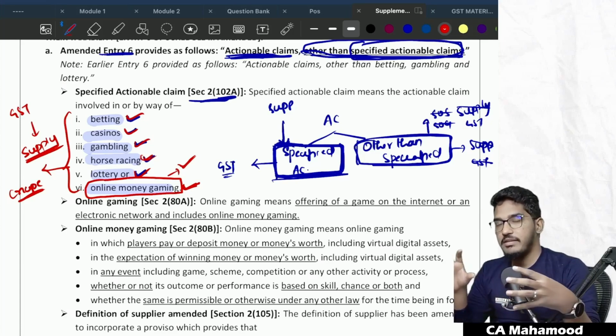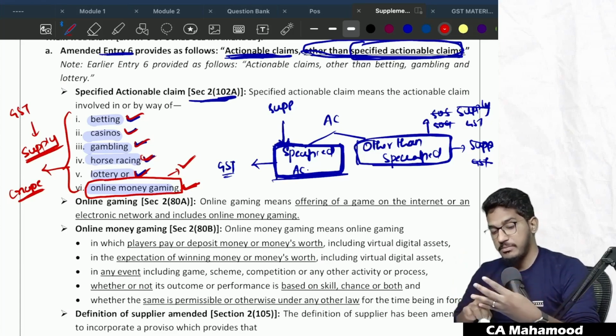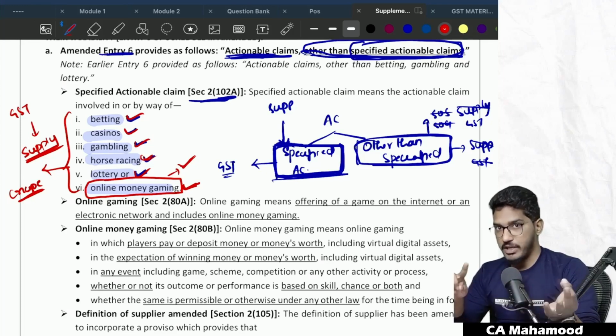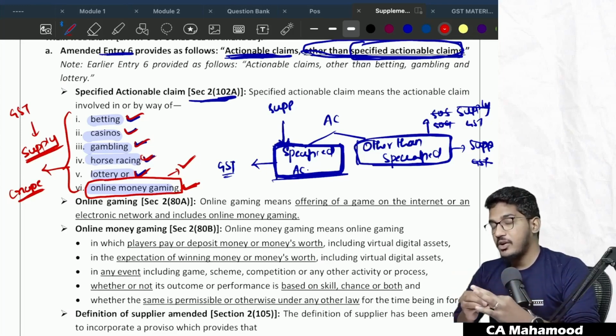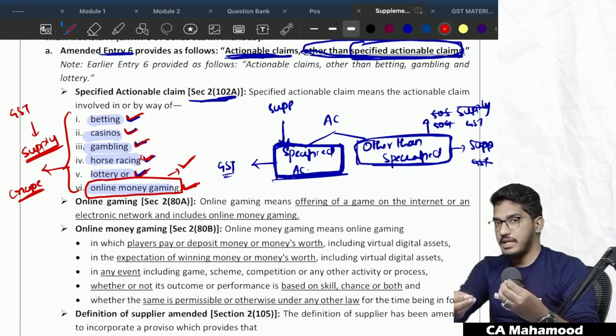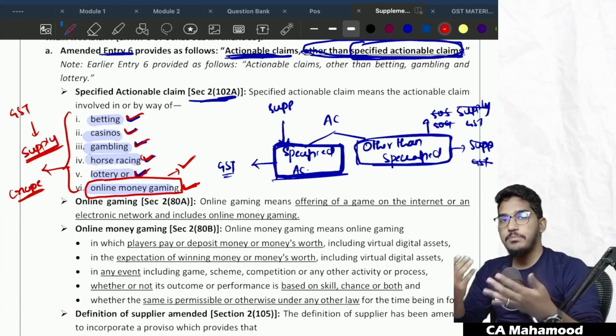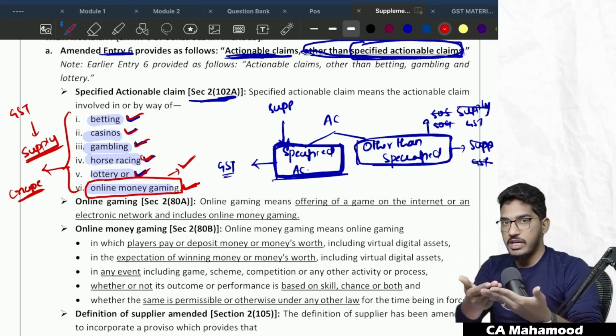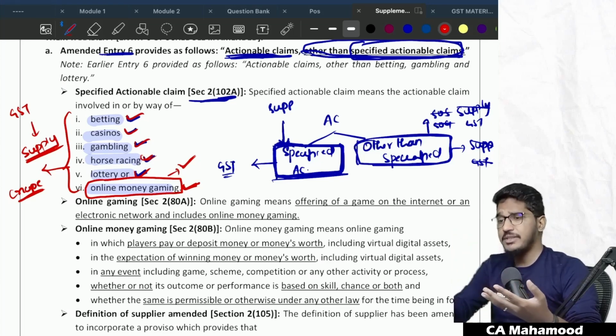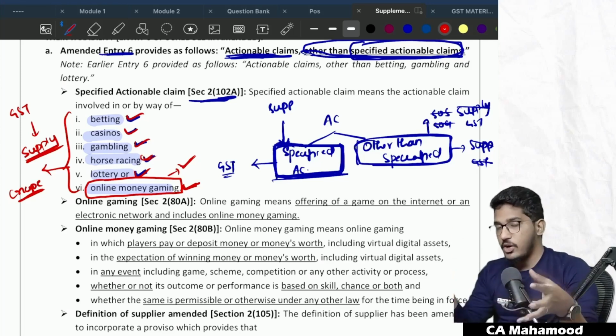You might have experienced mobile apps like Dream 11 or Junglee Rummy. These basically come under online money gaming. Sir, what is online money gaming? Online money gaming means you deposit certain money or money's worth, and you play with that deposited money, in the expectation that you will make some money out of it. Just imagine some online poker games. You deposit money and play the poker game. If you win, you make more money. This is basically online money gaming.